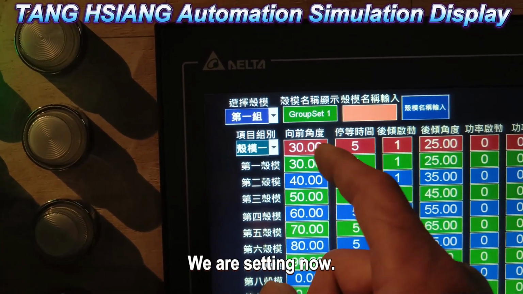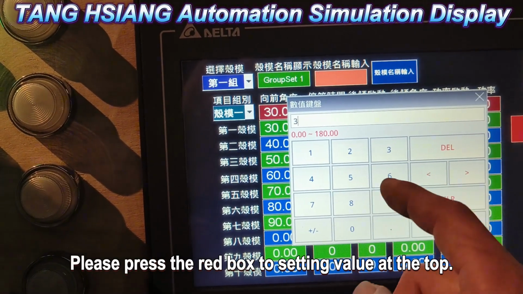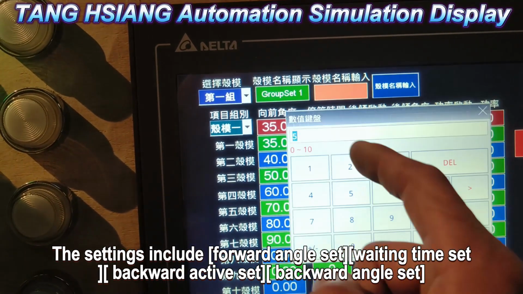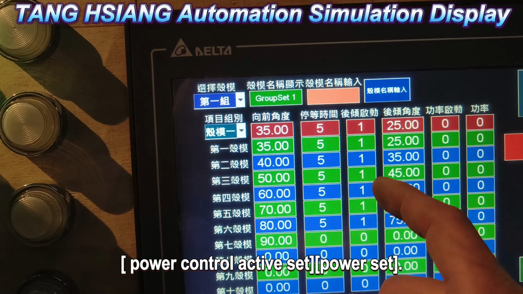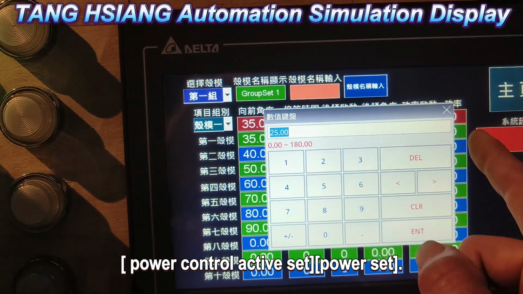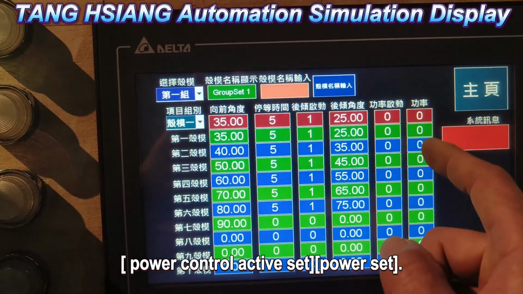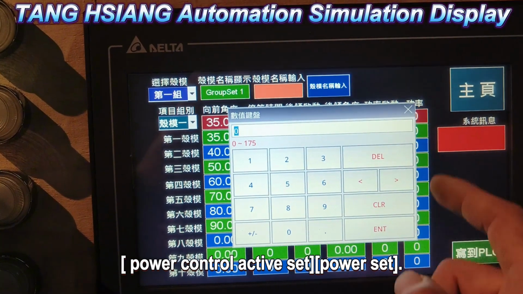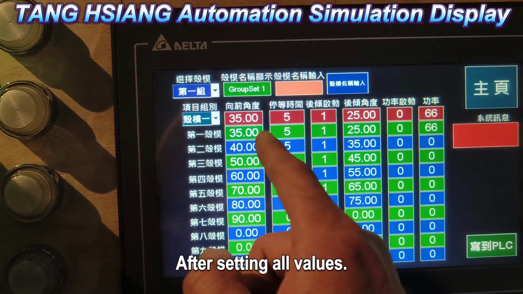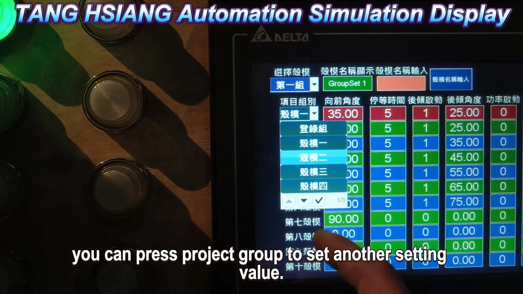We are setting now. Please press the red box to set the value at the top. The settings include forward angle set, waiting time set, backward active set, backward angle set, power control active set, power set. After setting all values, you can press project group to set another setting value.